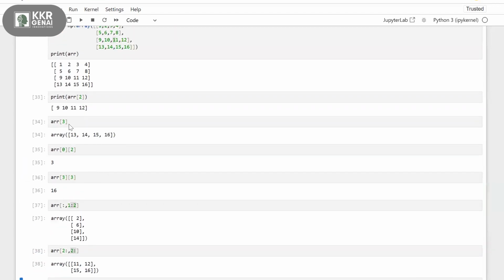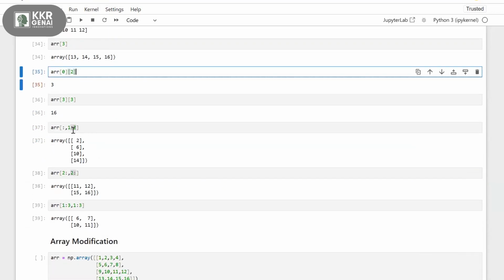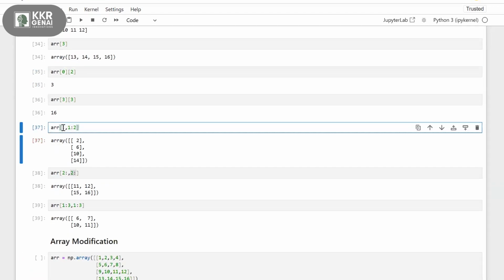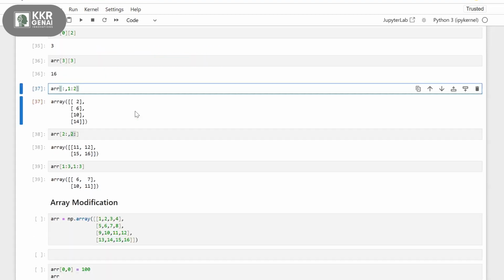So yeah, if you want to access a single element, you can directly give the row index and the column index in this way. If you want to get multiple elements, you can use the colon operator before the comma and after the comma. Before the comma we use it for rows, and after the comma for the columns. So this is a simpler way to access your array elements.